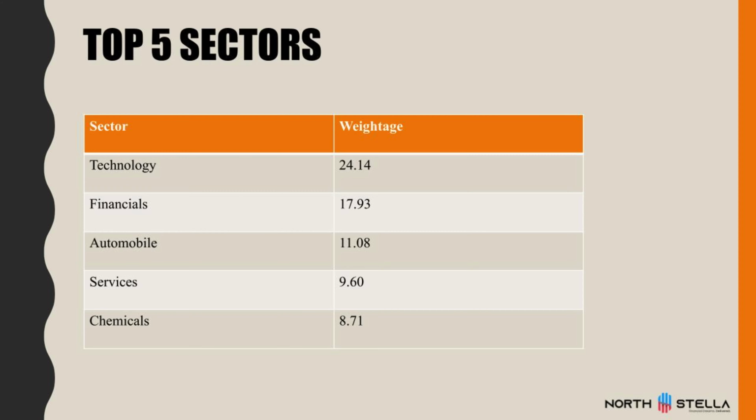Now once we have seen the top 10 holdings, let us understand in what sectors they have invested. So we'll identify the top 5 sectors they have invested in. First is technology, where their weightage is 24%, financial it is almost 18%, automobile 11%, services 9.6%, and chemicals 8.71%. So these are the top 5 sectors they have invested in.